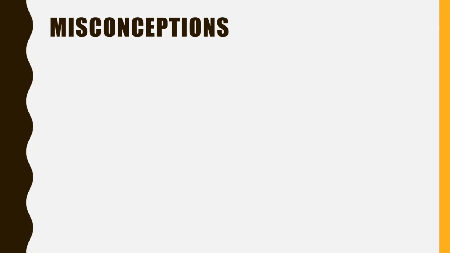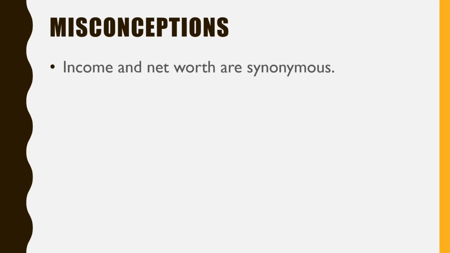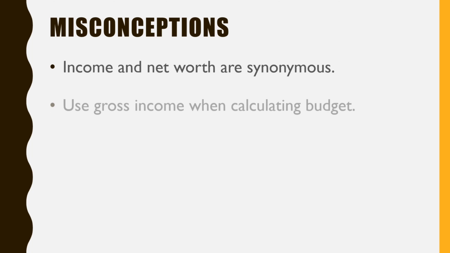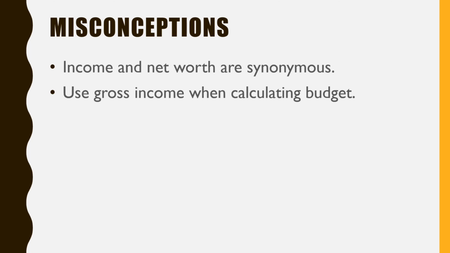And I will tell you, there are some misconceptions out there. For example, your income and your net worth are the same thing. Well, I will tell you, based on the definition of net worth, income is not even part of the equation. And sometimes another misconception is sometimes people use their gross income when calculating their budget.